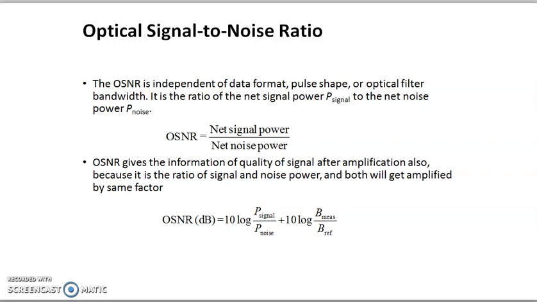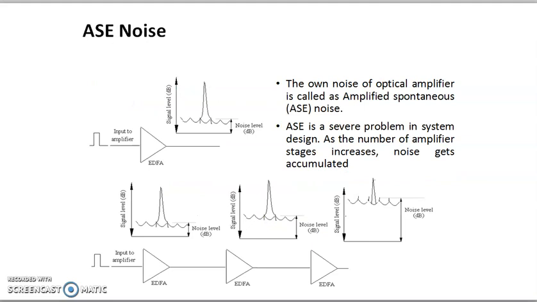Then for a given particular link, what type of amplifier are we using? An optical amplifier, and that amplifier has noise, which is called optical amplifier noise or amplified spontaneous emission noise. In the given figure here, we have an EDFA amplifier, and it is showing the noise level in dB here.